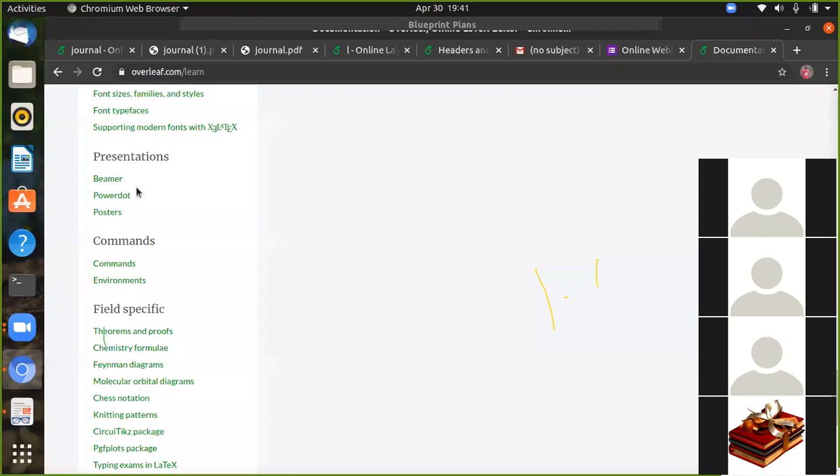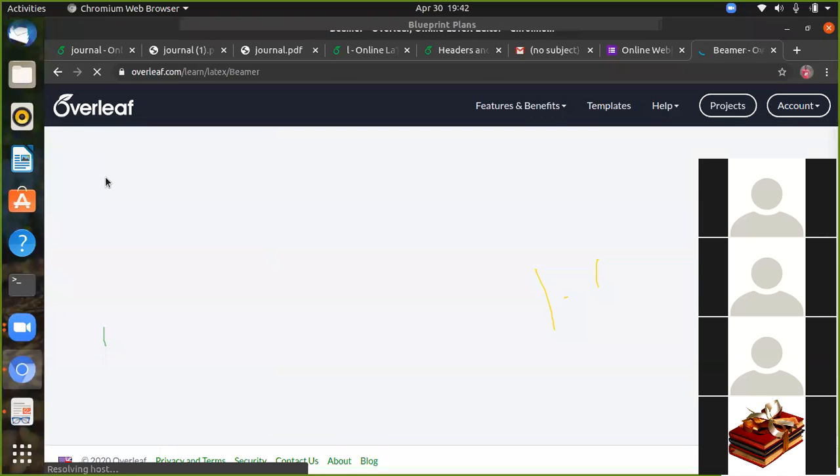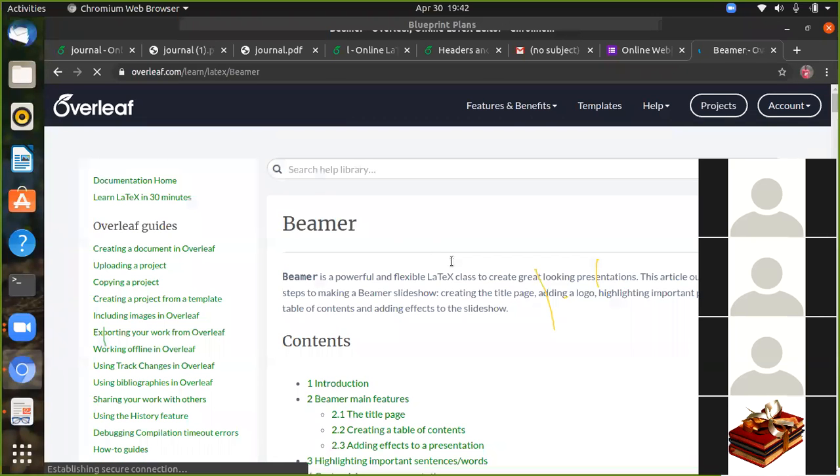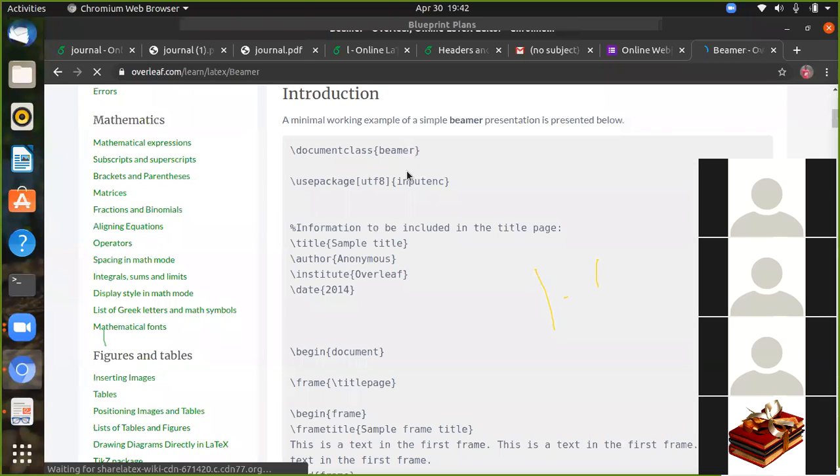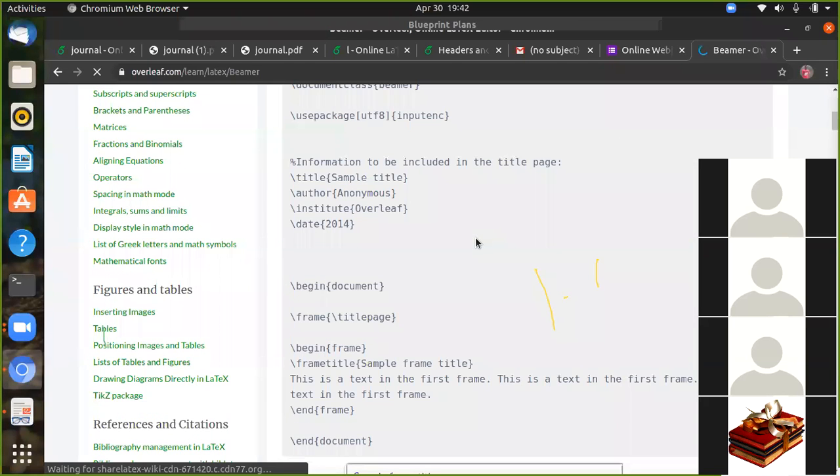In the left side portion, you can see the package for presentation. You can use this package Beamer to create the PowerPoint presentation. The document class Beamer creates a sample document.